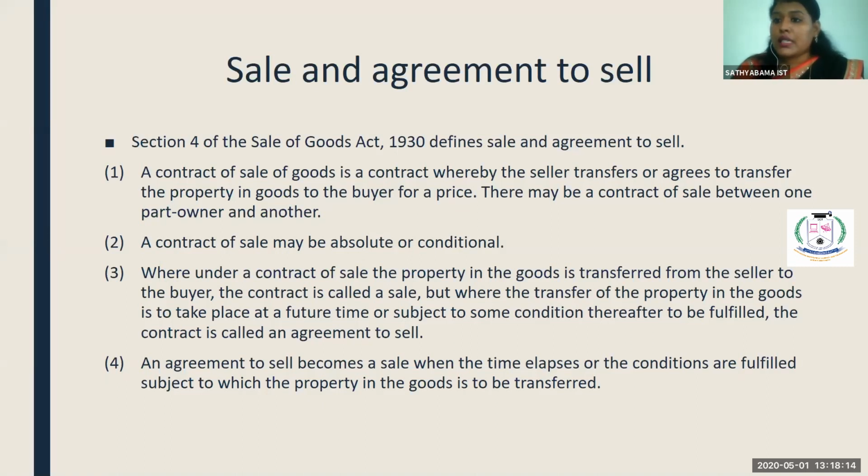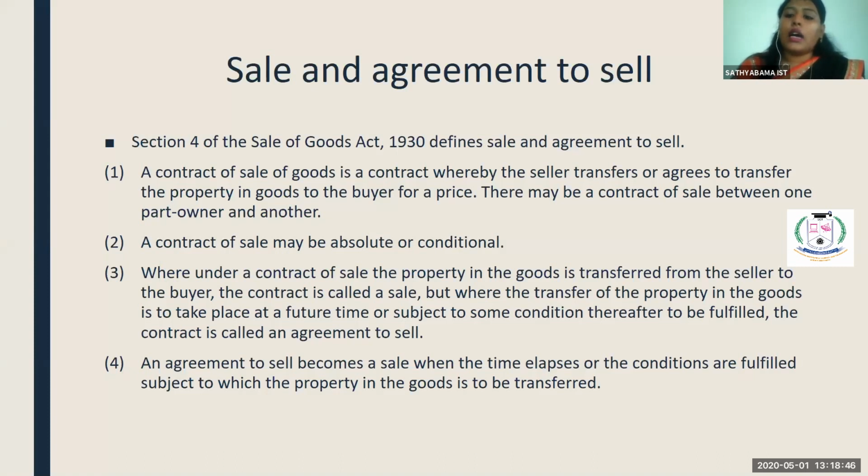The second one is that a sale is an executed contract, whereas an agreement to sell is executory. You are going to execute the contract in future, not immediately. But if you take the sale, it is an immediate process. Fine. The third one is that a contract of sale may be absolute or conditional. But when you take an agreement to sell, there will not be any conditions, or it is not absolute.